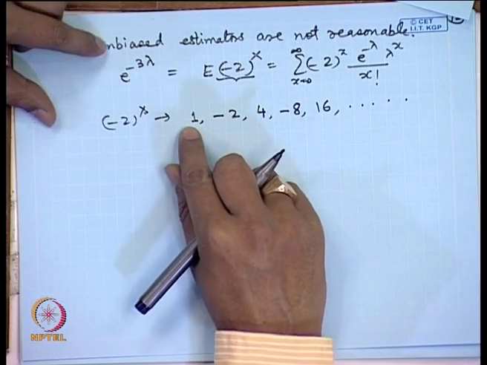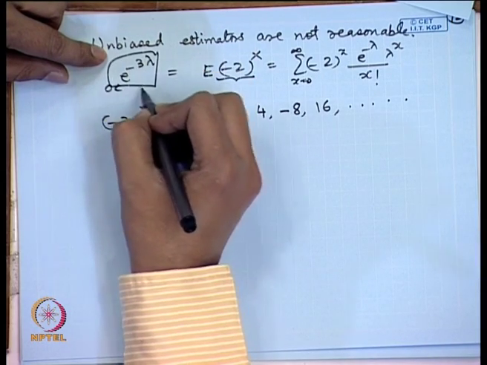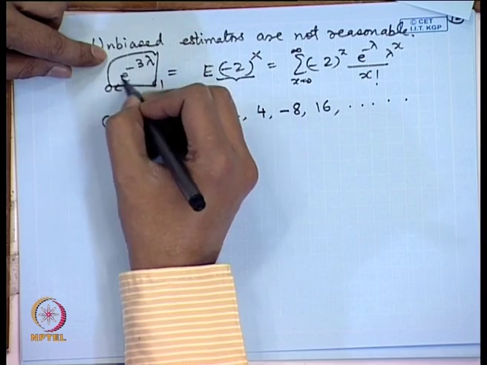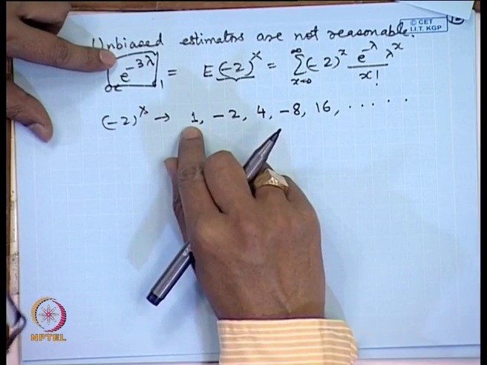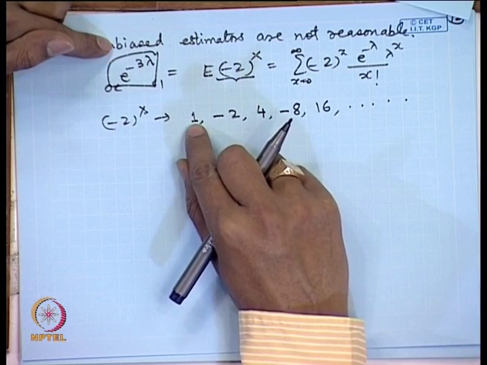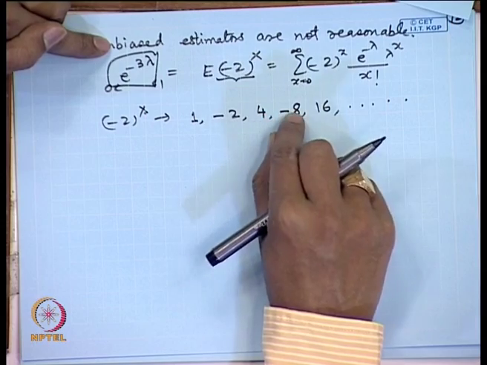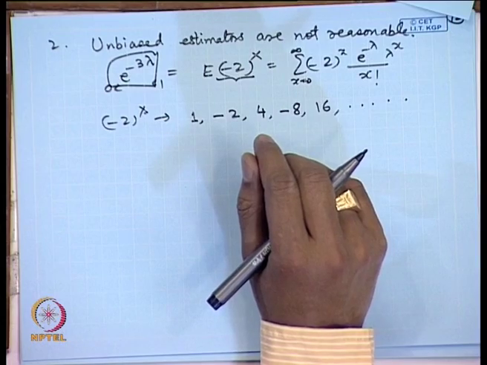So, this never takes values that are prescribed for this parameter. The parameter e to the power minus 3 lambda lies between 0 and 1, because lambda is a positive parameter here, but the estimator takes absurdly different values: 1, then minus 2, 4, minus 8 and so on. So, this is not a reasonable estimator. In unbiased estimation we have to be careful that the estimator should be reasonable.